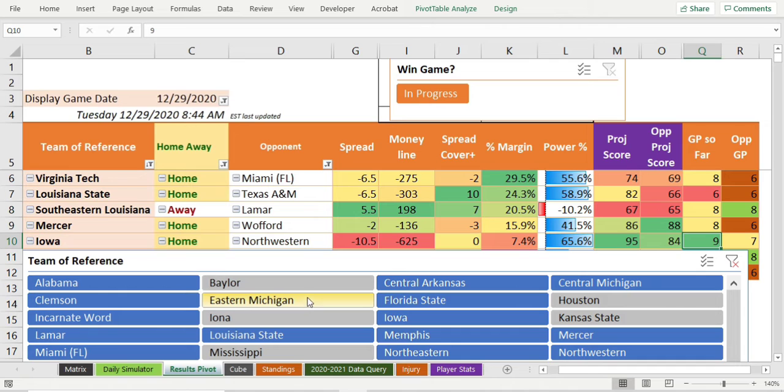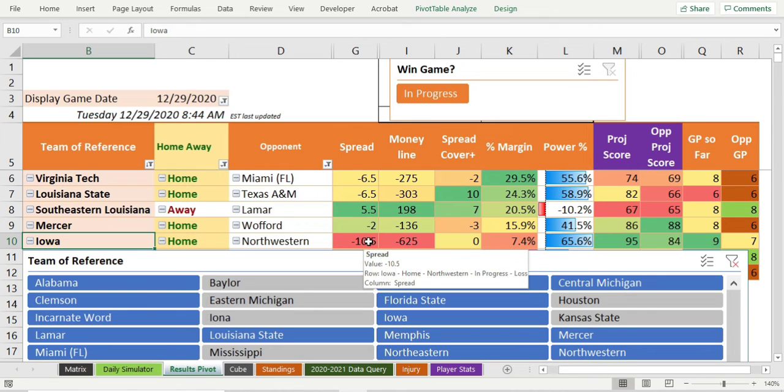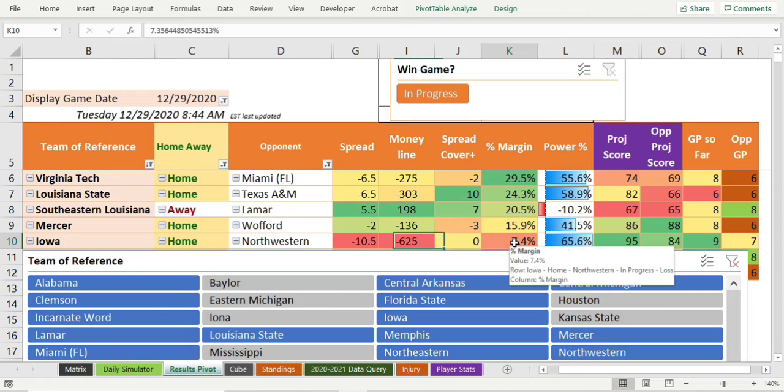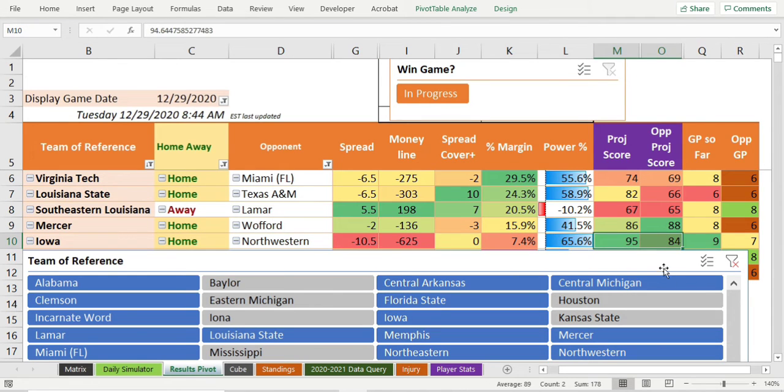Iowa, Northwestern. Now here's something. Iowa's at home, coming off a loss to Minnesota where that guy's running through. Minnesota's looking like a better team than we thought after winning yesterday, too. They're at home. That line is not justified. The -10.5 is not justified. It's interesting that the point projections give it to them at 11. That's funny. That's why that spread cover is 0. That's saying our point projections are predicting the Iowa score exactly. But this margin's only 7%, and the power and the margin are the ones that are more important.